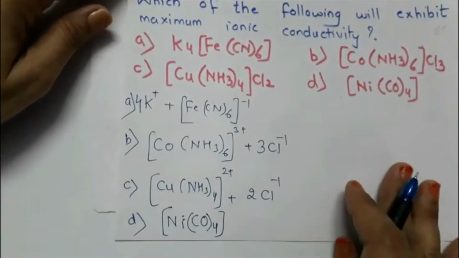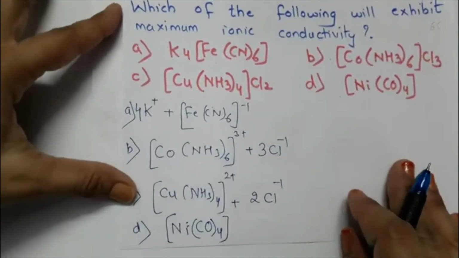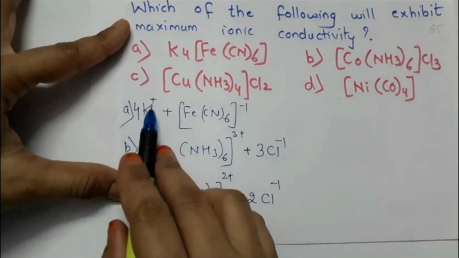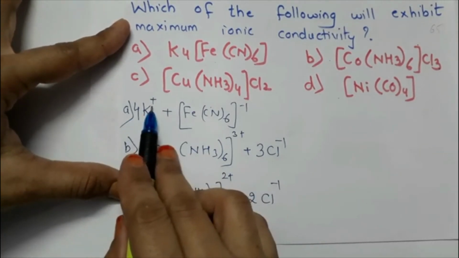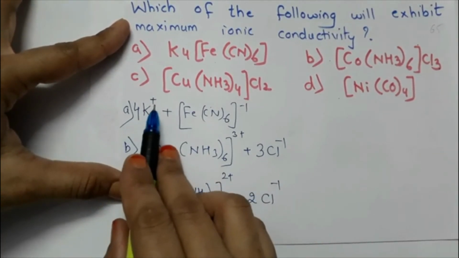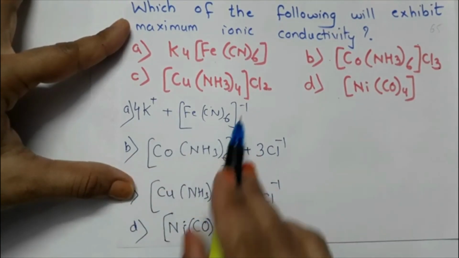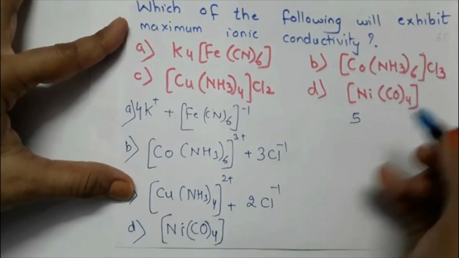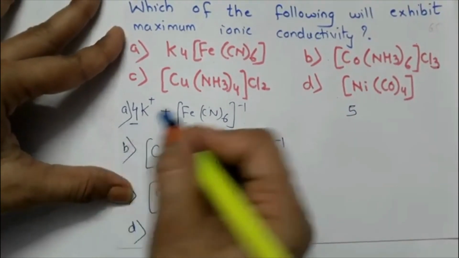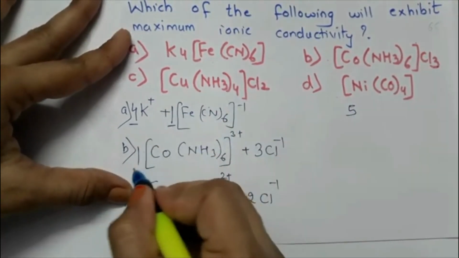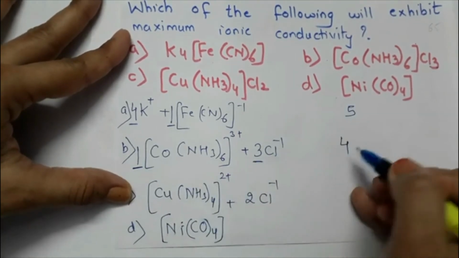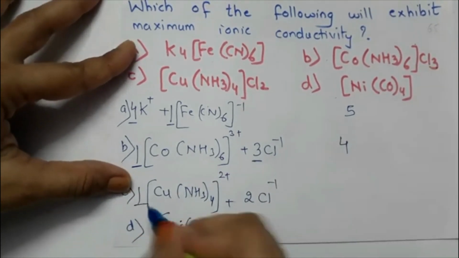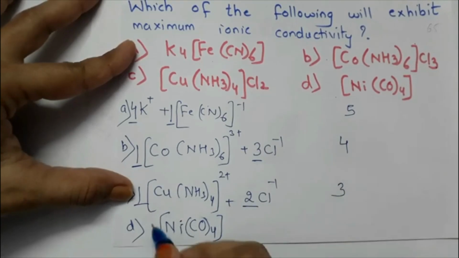Now let us see how many particles are there. If you see over here, there are 4 positive cations and 1 anion, so 4 and 1, there are 5 ions. Just see this. Now here there is 1 and here 3, so we have 4. Now here is 1, one molecule.